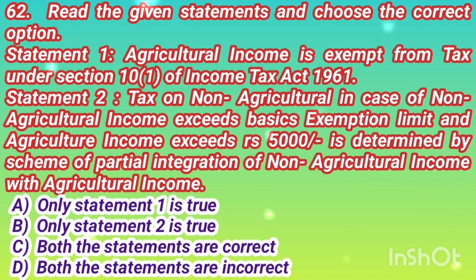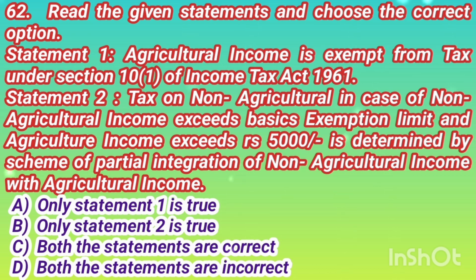Question number 62. Read the given statements and choose the correct option. Statement 1. Agricultural income is exempt from tax under section 10(1) of Income Tax Act 1961. Statement 2.